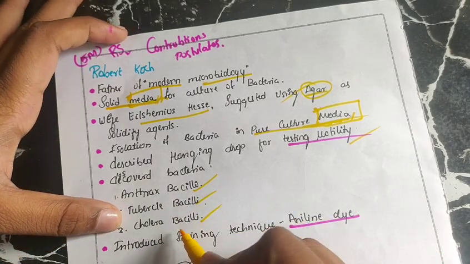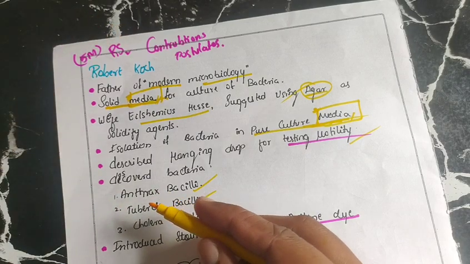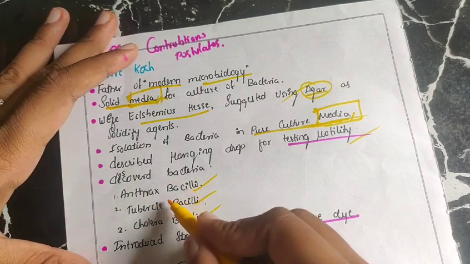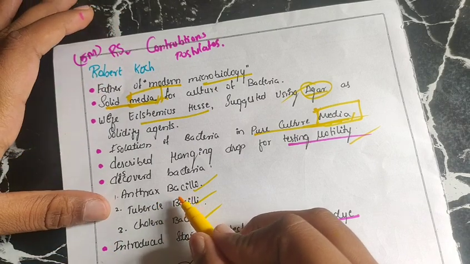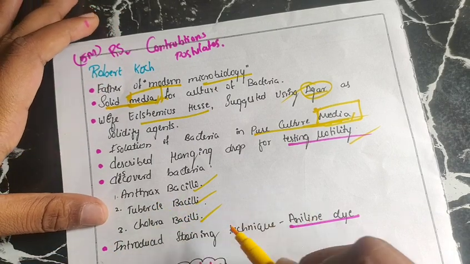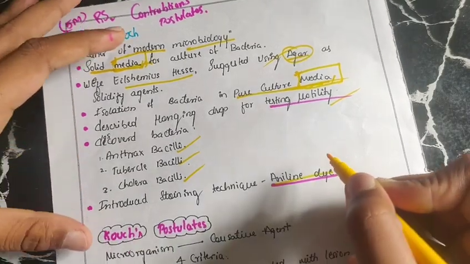The vaccine for cholera and anthrax was discovered by Louis Pasteur, whereas the bacteria themselves were discovered by Robert Koch, that is anthrax bacilli, tubercle bacilli and cholera bacilli. He introduced a staining technique, using aniline dye to stain.